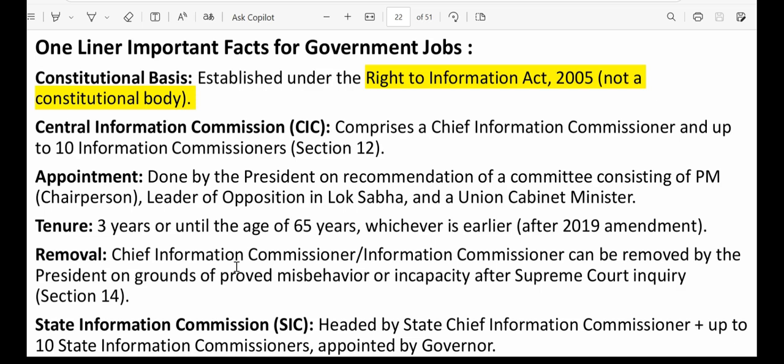Then the President will form a committee of inquiry of Supreme Court judges. Now they will give the findings. If it is proved that misbehavior or incapacity is associated with that judge, then basically the President will remove that judge of the High Court.